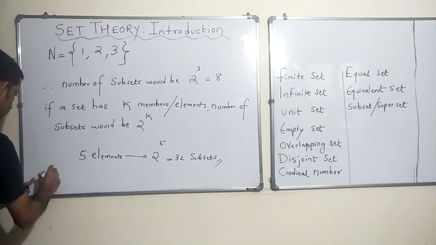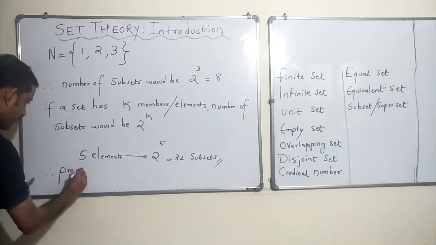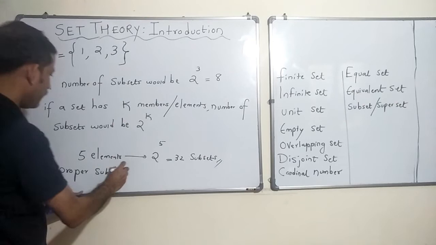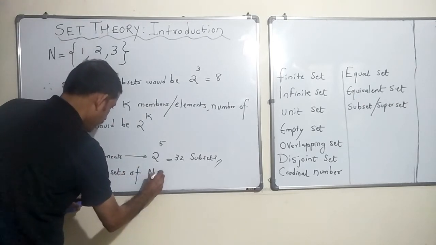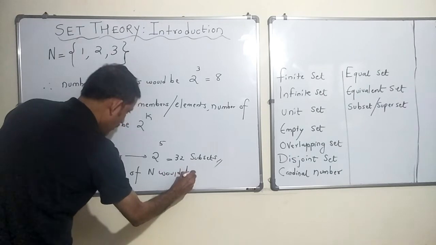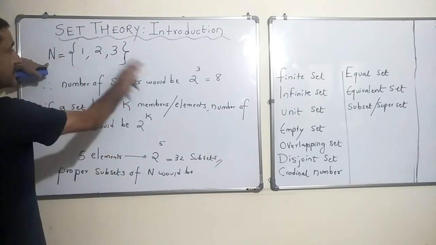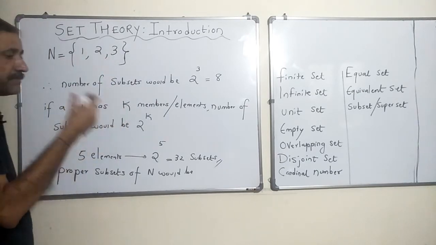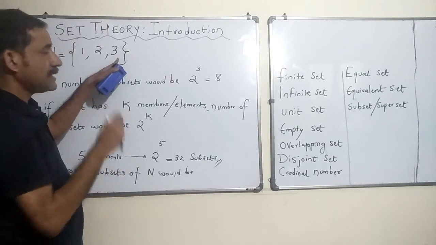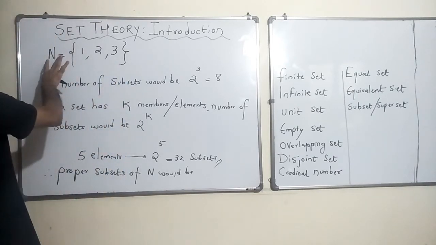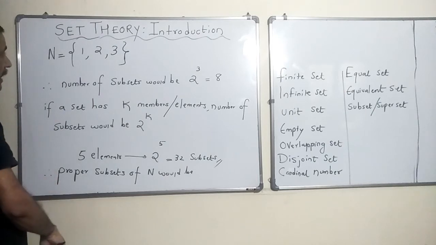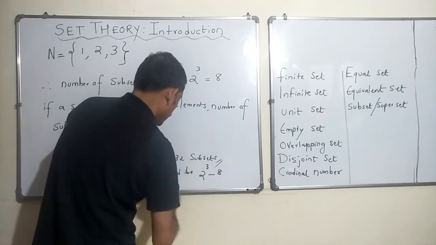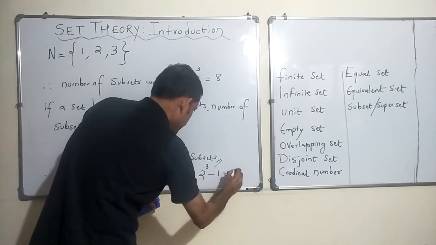So proper subsets of N would be, we have 2 raised to 3, that is 8 subsets, but one of the subsets is also the same as N. Proper subset means it definitely should have at least one element which is less than N. So that would be 2 raised to 3 minus 1, which is 7.